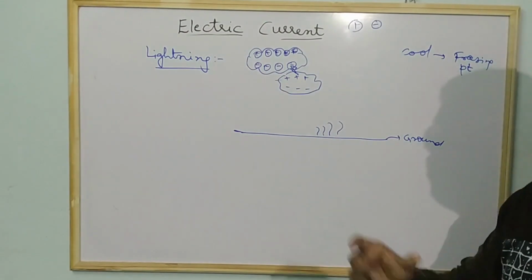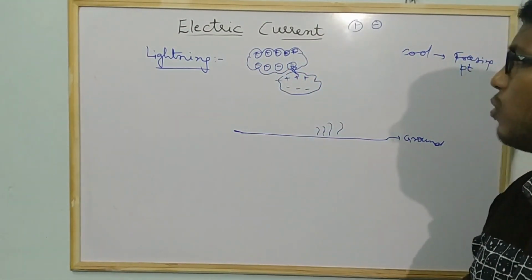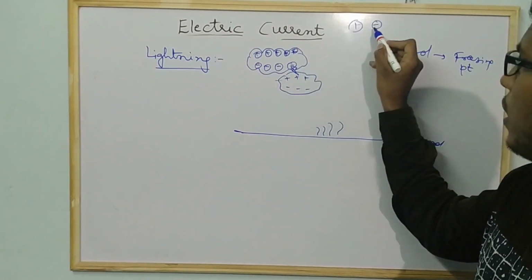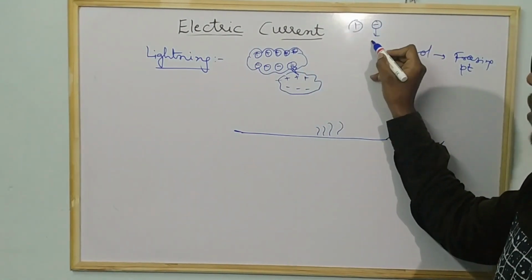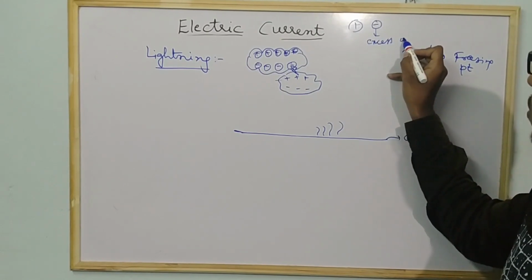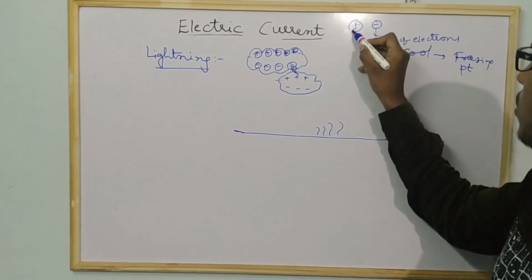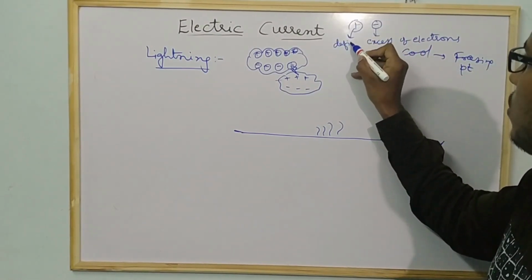Similarly, in the same case, when the negative charge and positive charge come close to each other, we know that the negative charge is considered to have an excess of electrons, and the positive charge has a deficiency of electrons.